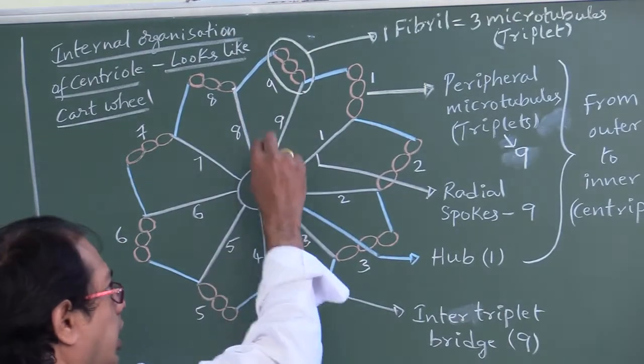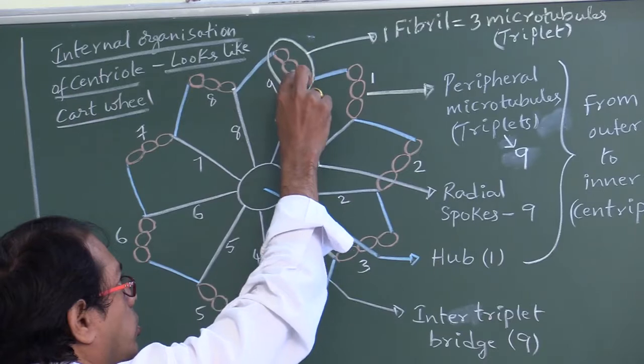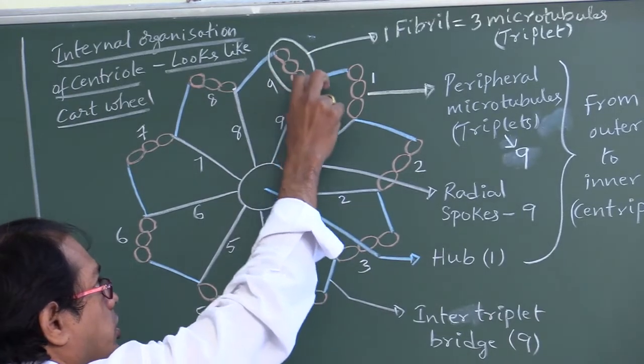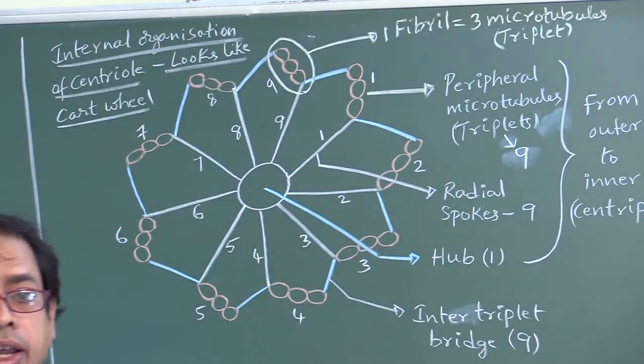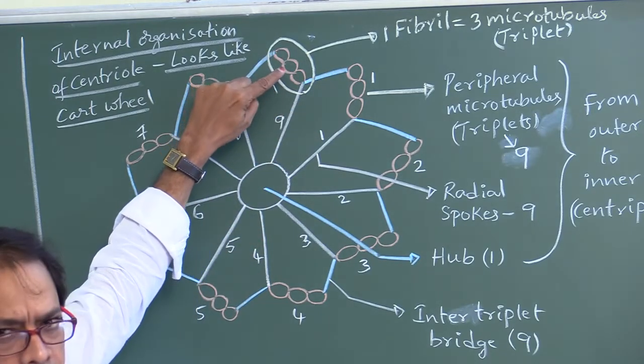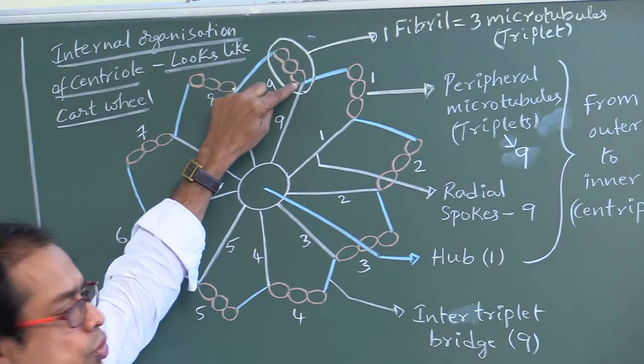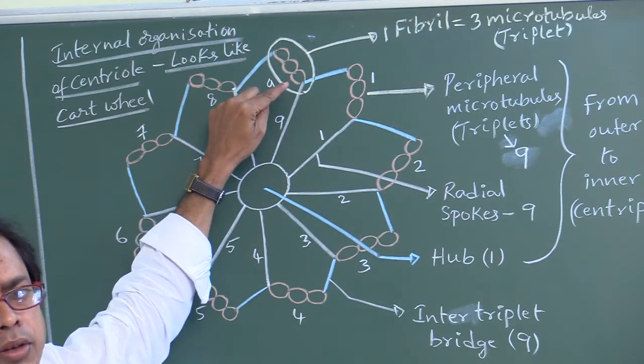And see, this is 1, 2, 3. What are these circular structures called? Microtubules. How many microtubules are there? 3 microtubules. These 3 microtubules together are called one fibril.